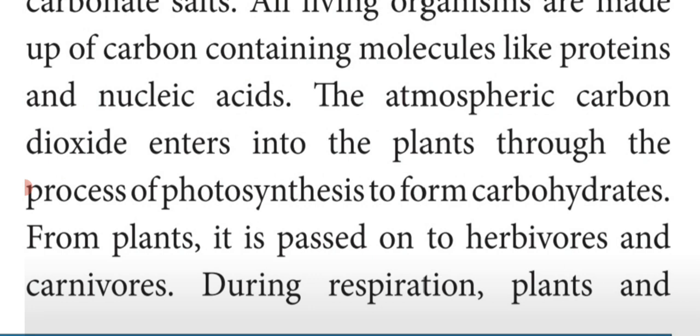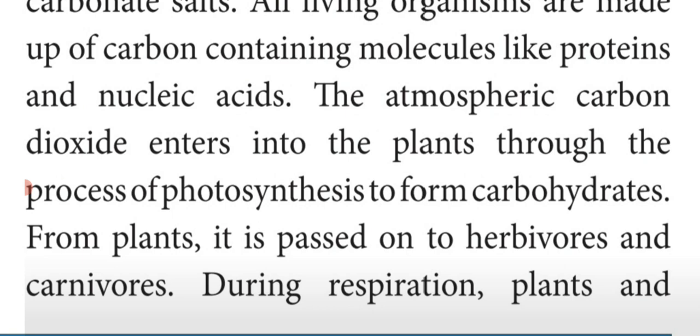So that point is given here. In the atmosphere it contains carbon dioxide. The percentage of carbon dioxide in the atmosphere is 0.03%. So this carbon dioxide is utilized by plants to do the photosynthetic process, and they prepare the food material known as carbohydrate or starch and store it in the plant parts.